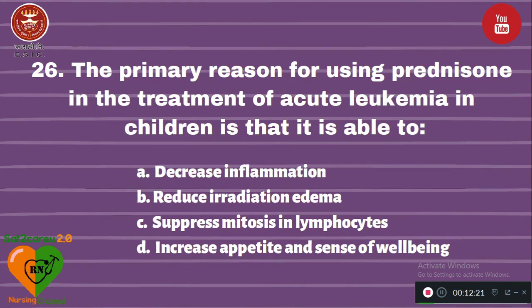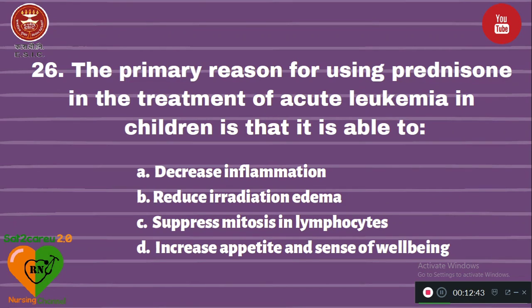Question number 26. The primary reason for using prednisone in the treatment of acute leukemia in children is that it is able to option A, decrease inflammation, B, reduce irradiation edema, C, suppress mitosis in lymphocytes, D, increase appetite and sense of well-being.